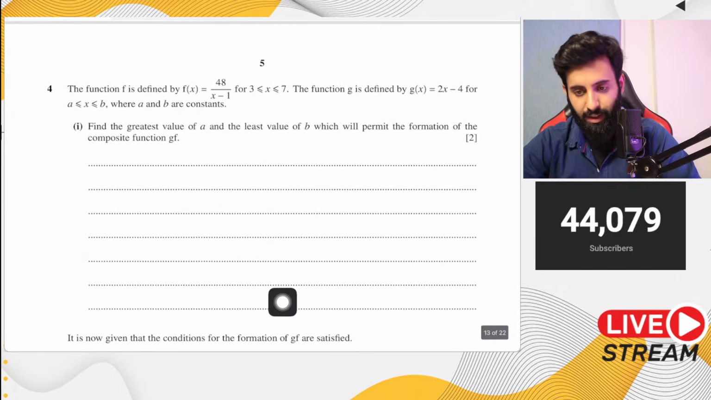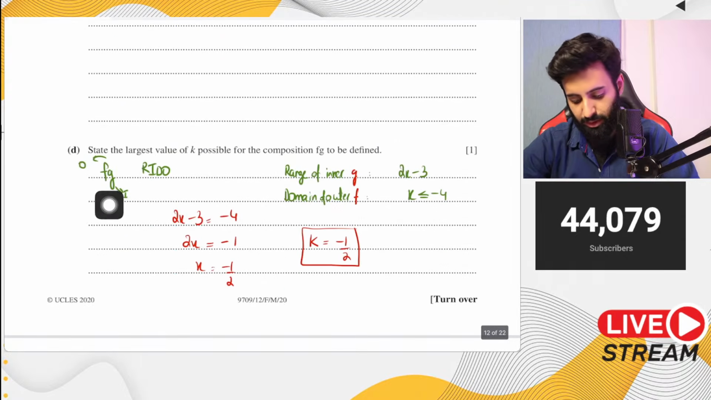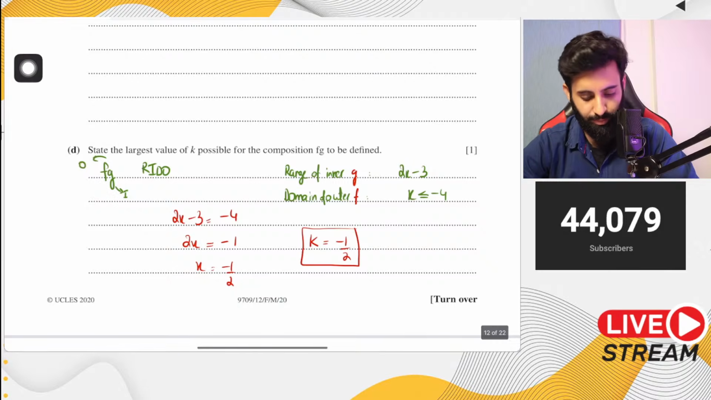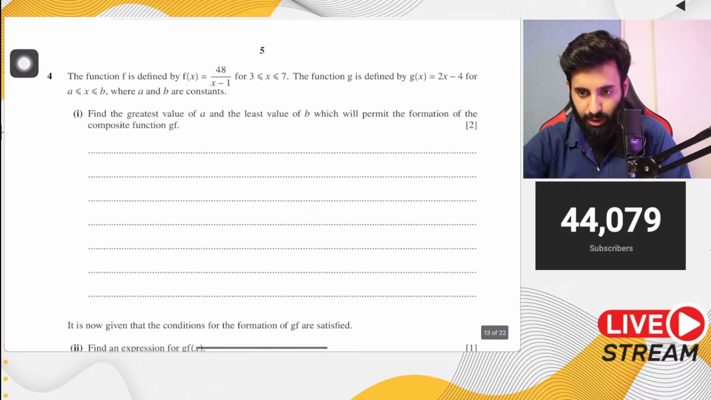Now again, notice that you're given a lot of space. Yes, Amna, I fixed that. The inner function is g, the outer function was f. I fixed that now. Notice that you're given a lot of space over here, so you can do the working.